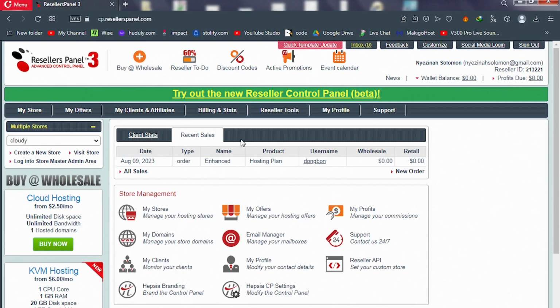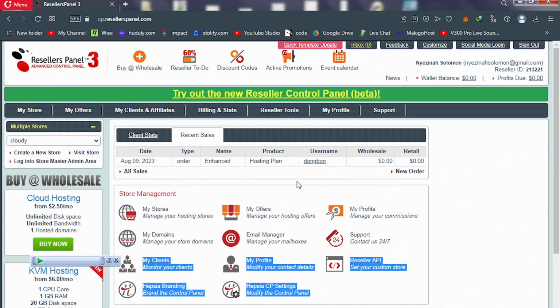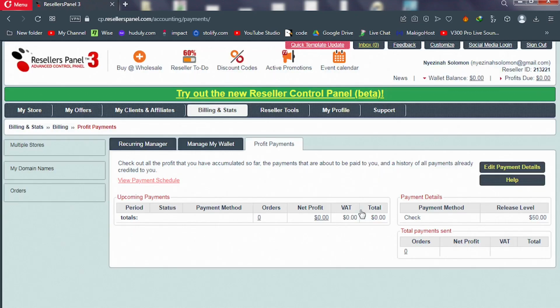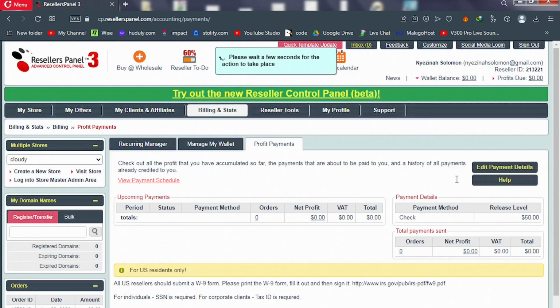Next, let's talk about the store management area, which is just beneath here. Store management, from here to here, this box. Okay, so what we're going to do now is go to profits, click on profits, because we have not yet set up our bank methods or payment methods or payout method. So we need a way to connect to this system so that they can pay our profits to us.